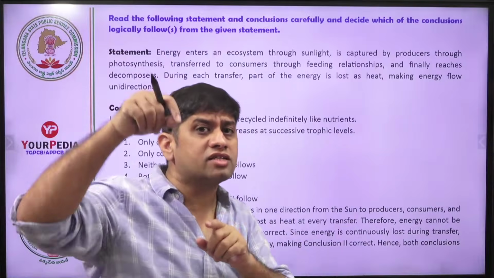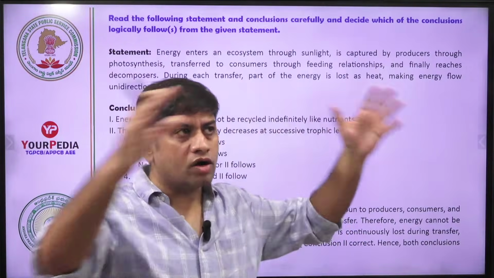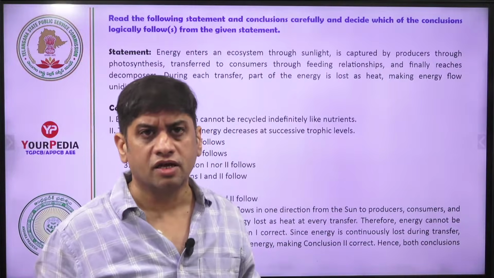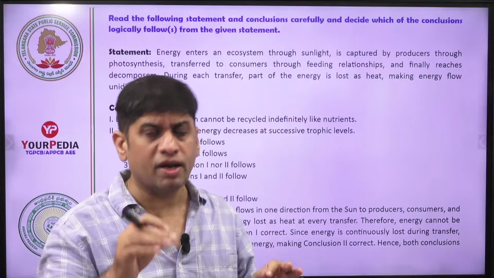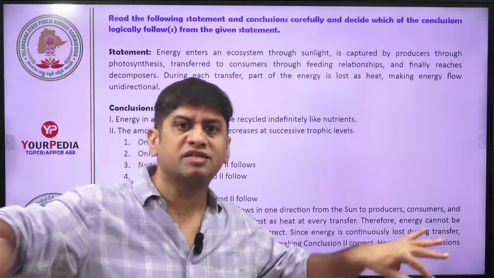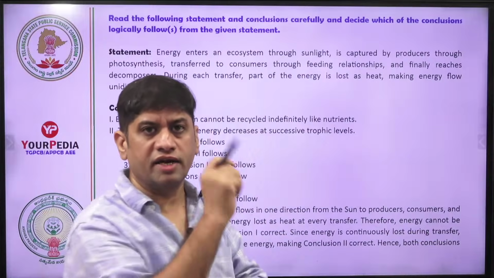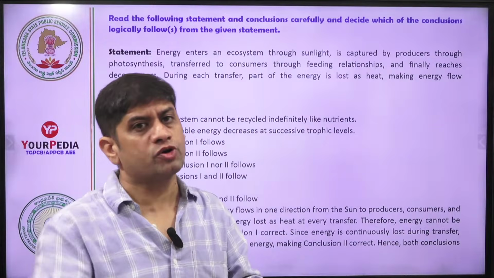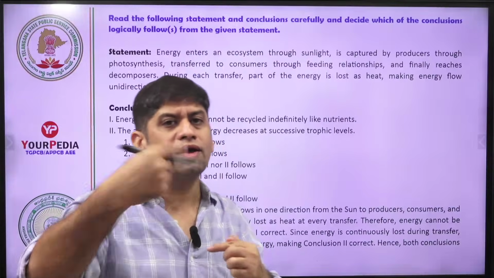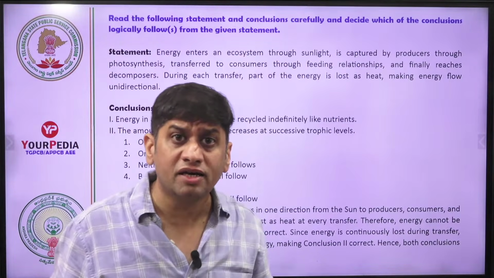From solar energy, whatever is coming to plants, only 10% gets consumed on planet earth. Whatever energy is coming from solar, only 10% goes to plants. From plants to consumer, plants is producer, from producer to consumer only 10% goes, 90% gets wasted. If the energy is unidirectional, only in one direction it is going, it is not coming from consumer to producer to sunlight, it is not reverse. So whenever it is going only one direction, it cannot be recycled.